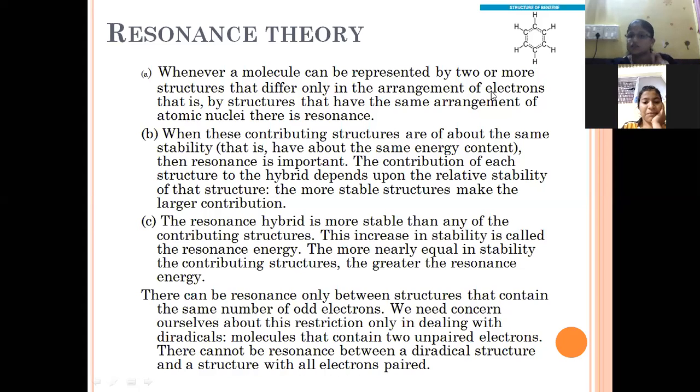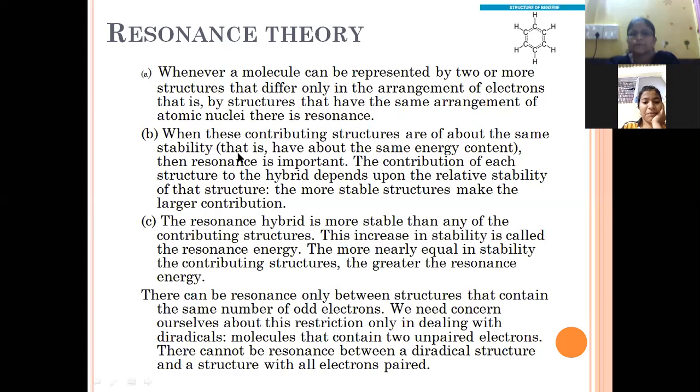Only there is a change in the arrangement of electrons. Now, the first condition is that in the resonating structures, whether two, three, four, or whatever number, there must be a change only in the arrangement of electrons. The remaining atomic nuclei are the same as they are. There will not be any change.